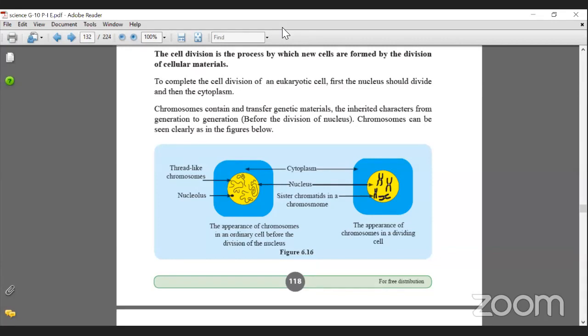So when we are talking about eukaryotic cells, we have an organized nucleus, right? So we are going to talk about how those cells are going to be divided. Chromosomes contain and transfer genetic materials, the inherited character from generation to generation. Yes, of course. Now imagine, okay, I'm going to draw something on the board. Okay, look at this now. This is the first cell, right? Now this cell is going to be divided into two cells, right? So nucleus and all the important stuff are inside, right?